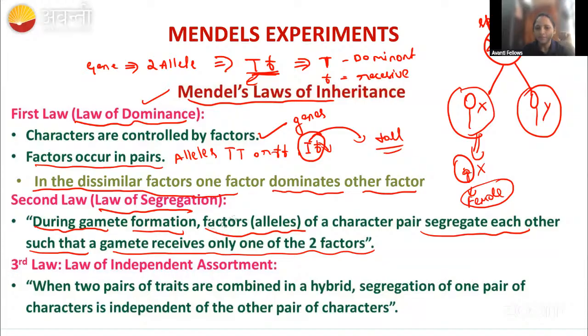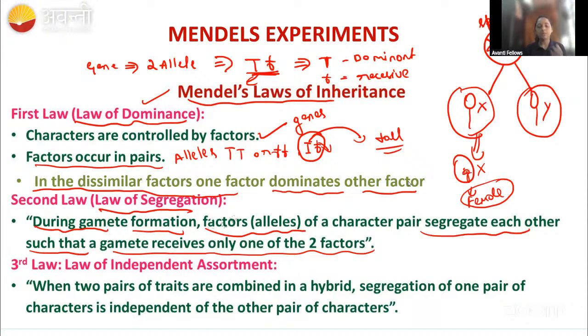Law of segregation, independently segregating both the alleles. You understood? Okay, fine. Then coming to the law of independent assortment. Law of independent assortment.